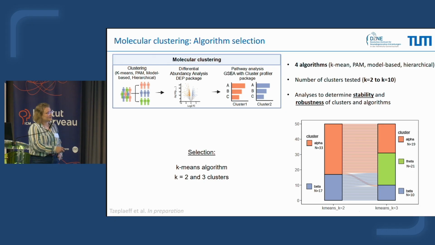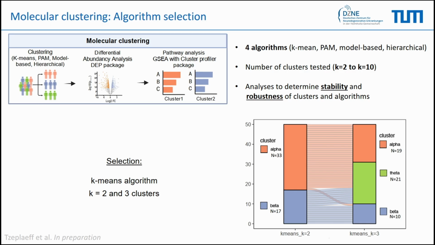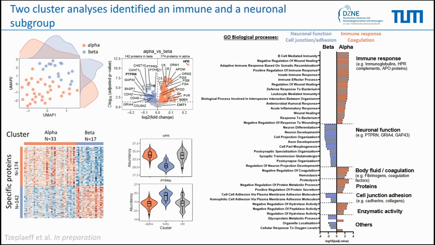On the right side here, you can see the results of the clustering for 2 clusters and 3 clusters. Here you can see the number of patients when splitting into 2 clusters, or splitting into 3 clusters. What is interesting is that when you split from 2 to 3 clusters, some patients remain stable here, which we call the alpha group. On the opposite, we find other patients that stay stable in the beta group, and we have some patients that are intermediate, found in between, and will be called the theta group. But to understand what an alpha patient or beta patient is, let's focus a bit more on the K-mean 2.